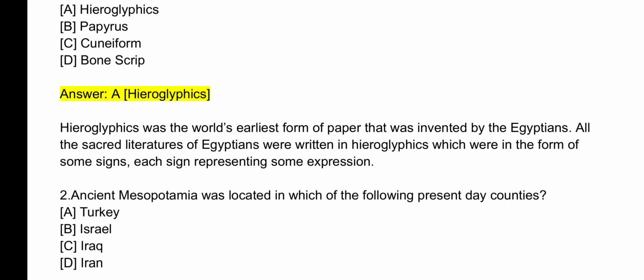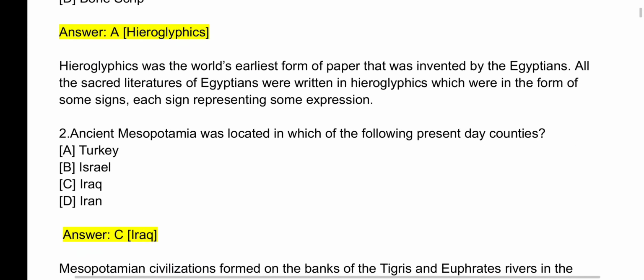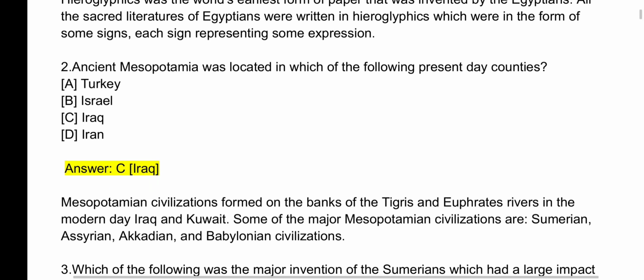Ancient Mesopotamia was located in which of the following present day countries? The answer is C. Iraq. Mesopotamian civilizations formed on the banks of the Tigris and Euphrates rivers in the modern day Iraq and Kuwait. Some of the major Mesopotamian civilizations are Sumerian, Assyrian, Akkadian, and Babylonian civilizations.